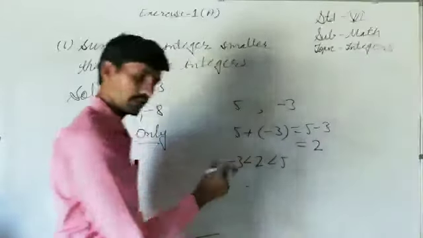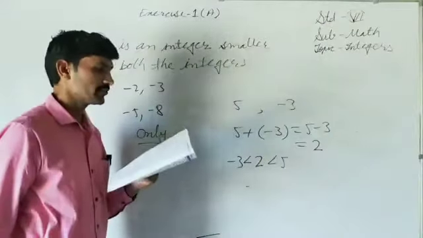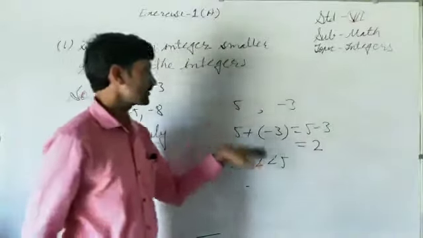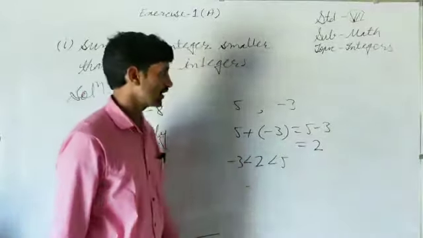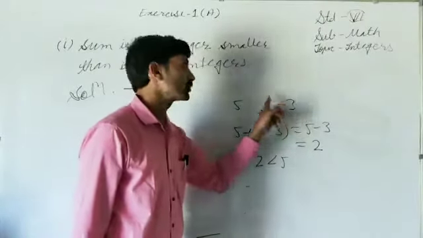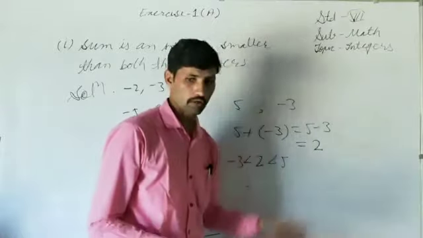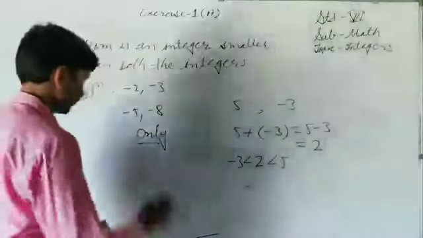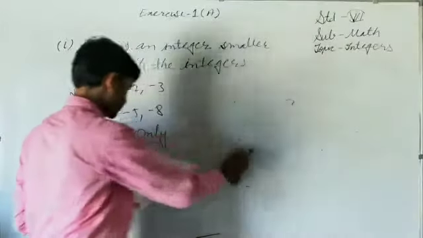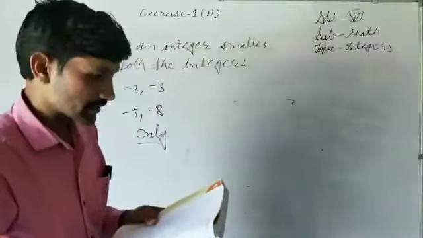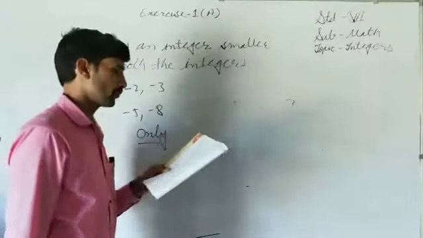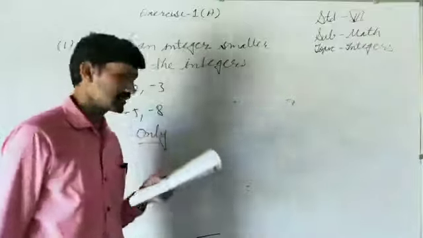Smaller than 5, ये पूछ रहा था. It was asking what sum is an integer smaller than only one of the integers. किसी एक इंटीजर से सम क्या होना चाहिए, स्मॉलर होना चाहिए. तो इस 5 से ये सम क्या है, स्मॉलर है. ओनली मीन्स तो फिर दूसरे से क्या होना चाहिए, वो ग्रेटर होना चाहिए. मीनिंग ऑफ ओनली वर्ड इज हियर दिस. So look at now third part of this question. Sum must be an integer greater than both the integers. That case I had discussed. Take both the integers positive. So this was question number 6.